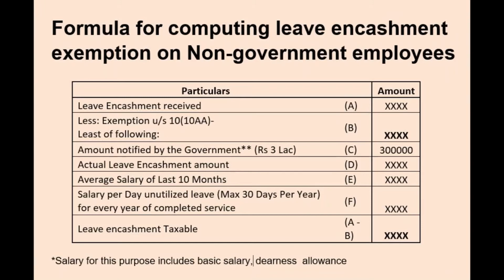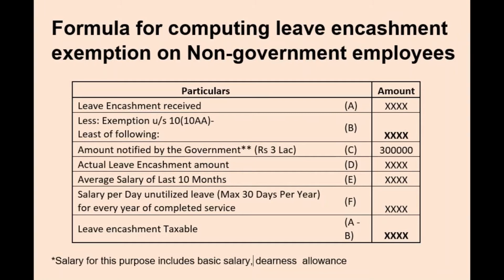Now here you can see the formula for computing leave encashment exemption for non-government employees. Leave encashment received, which is denoted by A, less exemption under section 10, which will be the least of the following four conditions, which are C, D, E and F. C, the amount notified by the government, which is rupees 3 lakh.